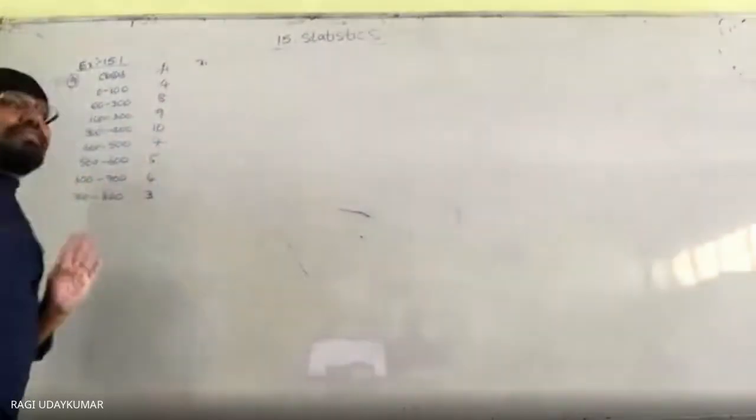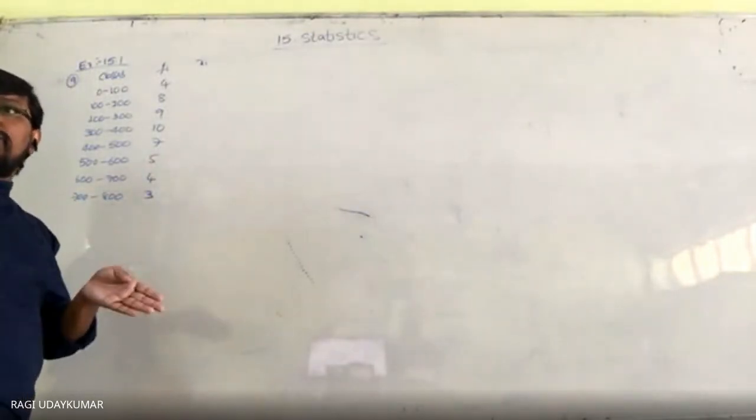It may be 20 rupees, 80 rupees, or 99 rupees earned per day by a person. We don't know the data. When the data is given like this in continuous classes, it is incomplete, approximate data, not exact data. So we consider the 50 rupees earned by these 4 persons as an average.